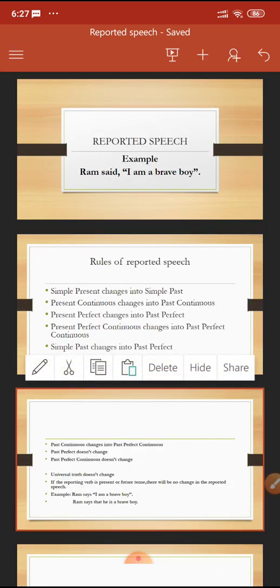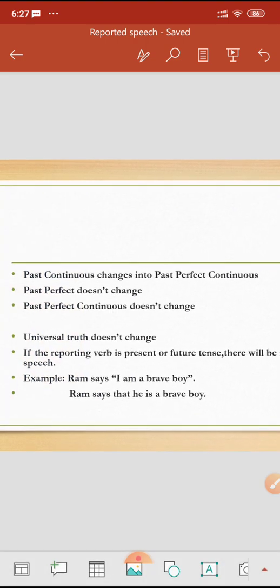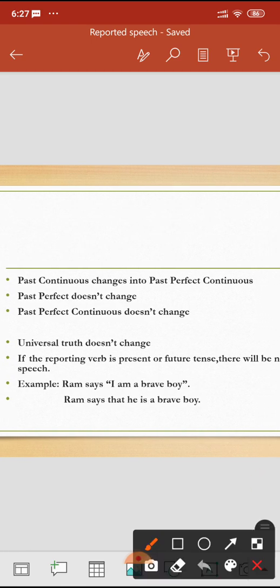So here we have another rule also. Past continuous changes into past perfect continuous. For example, I said, I was playing football. You have to keep in mind, it is very important, that was or were will change into had been.